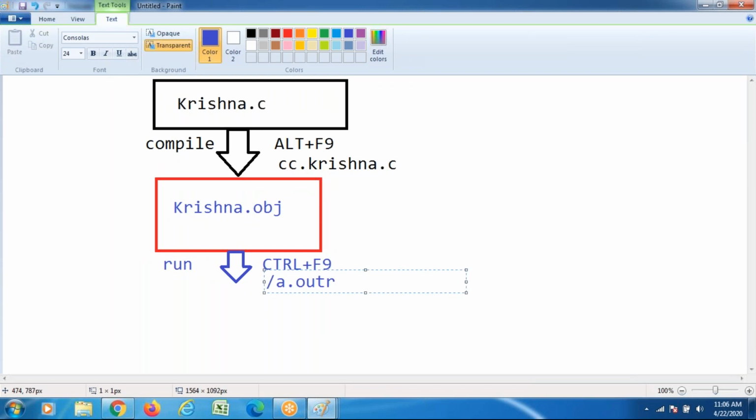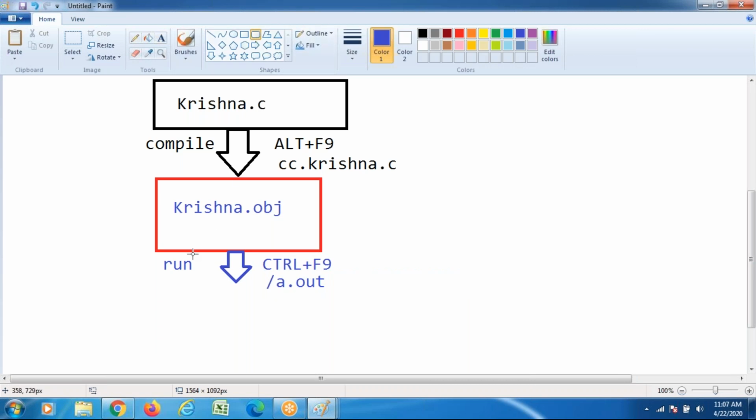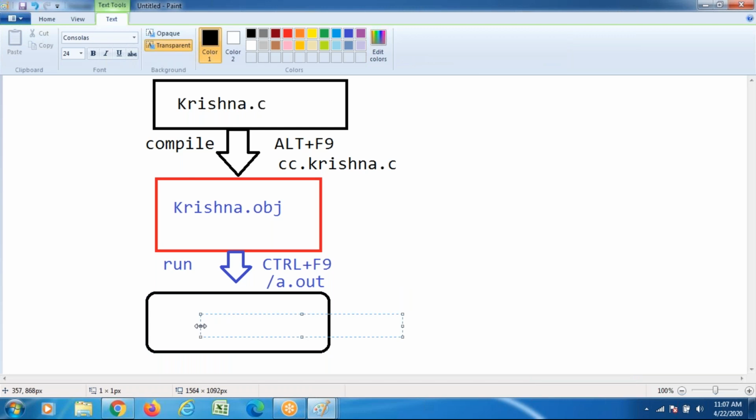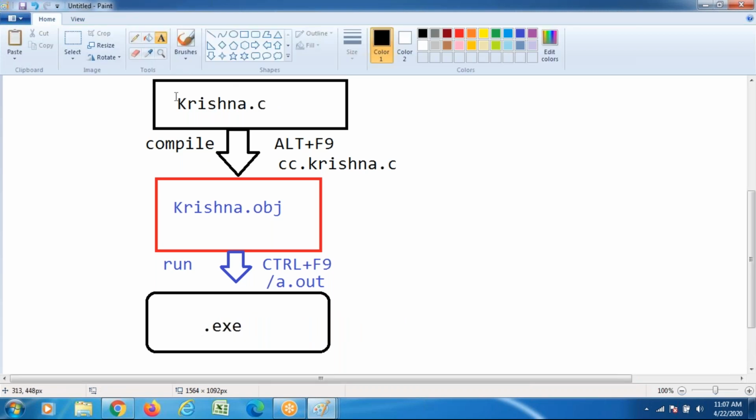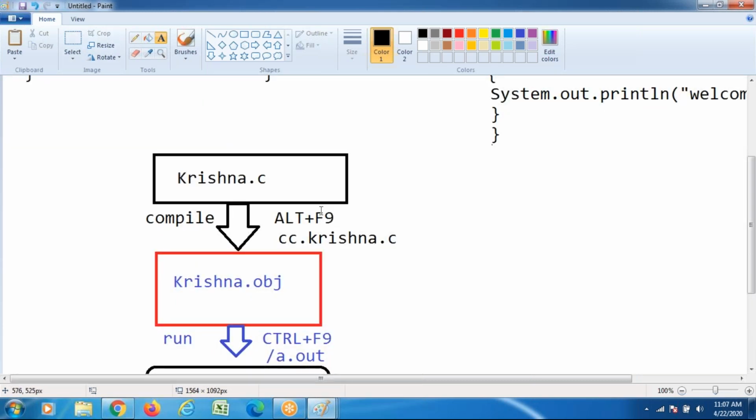use the ./a.out command. When you run the ./a.out command, an executable file is generated. Save the C program with a .c extension, compile and generate the object file; through the object file, execution is possible. This is the execution flow for the C language.